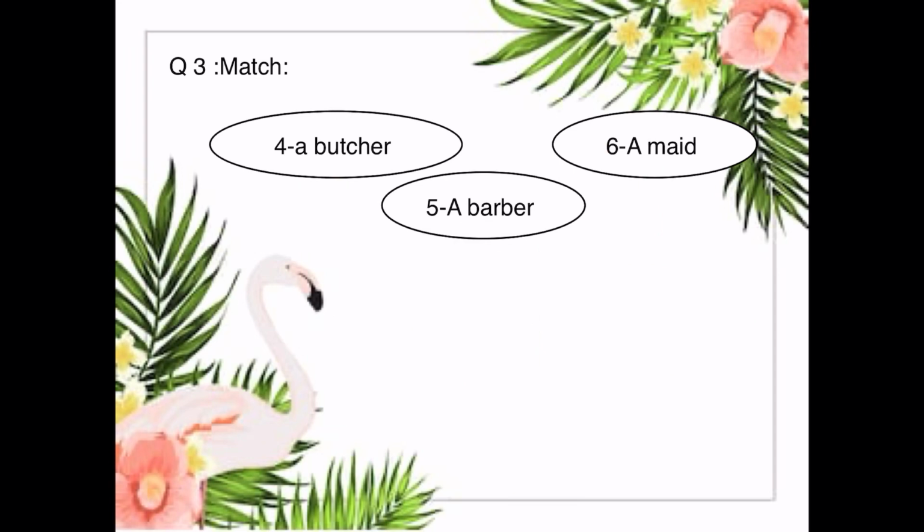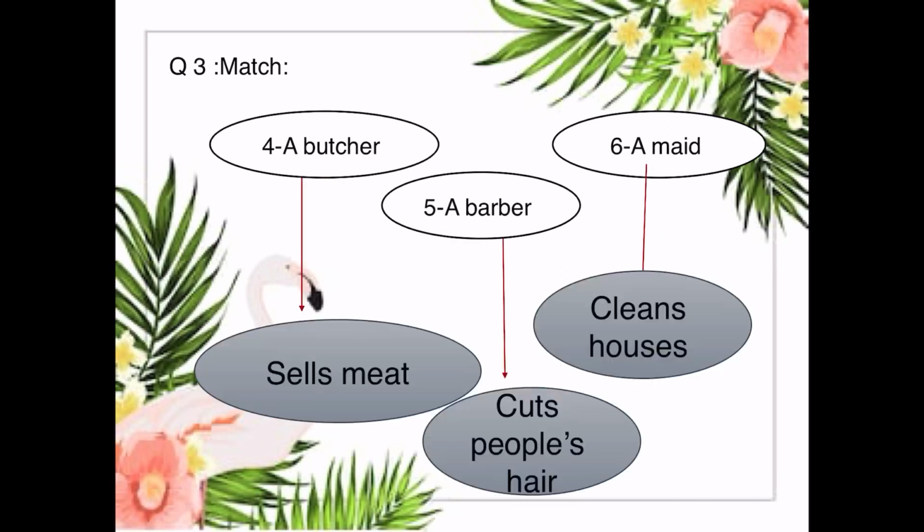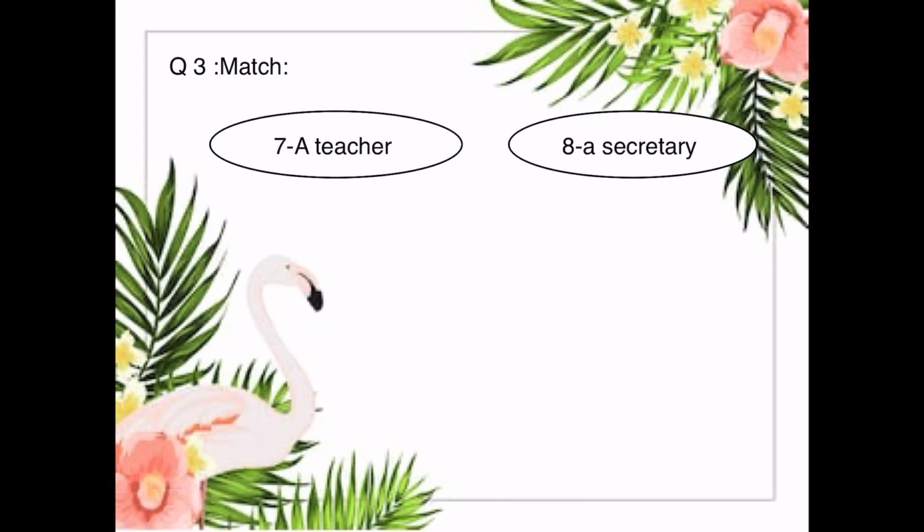What does a barber do? A barber cuts people's hair. What does a maid do? A maid cleans houses. Number 7, what does a teacher do? A teacher teaches the children. And the last one, what does a secretary do? A secretary types letters. Okay?